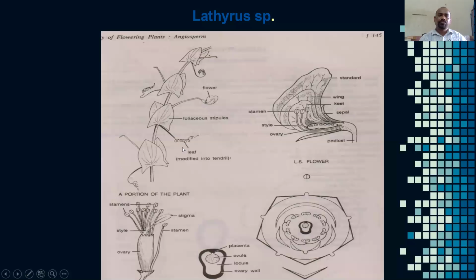Next, students, once we observe the entire floral parts of this Fabaceae family, here the branch is complete. It is Lathyrus sativa, which means the forest pea plant. Here the leaf is modified into tendrils, and there are foliaceous stipules.